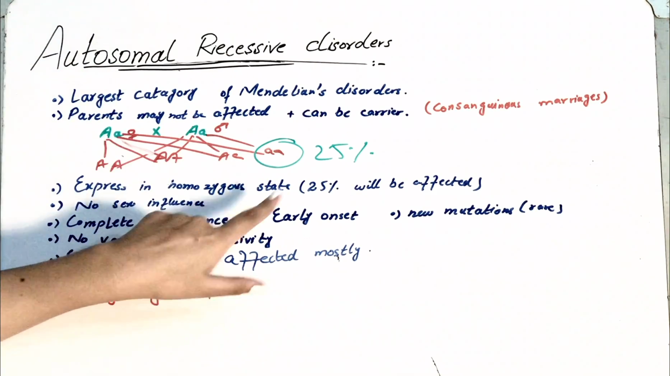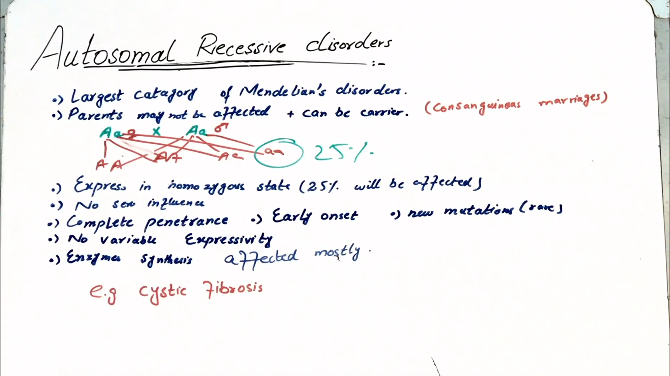There is early onset, and there can be new mutations, but this is a rare condition. Enzyme synthesis is mostly affected, and here there is no variable expressivity. As in autosomal dominant disorder, we have seen that there was variable expressivity, where people were showing different phenotypes. But in this condition, there is uniform expressivity. If one person has an autosomal recessive disorder and another person has that same disorder, then their phenotypes and their signs and symptoms will be alike.